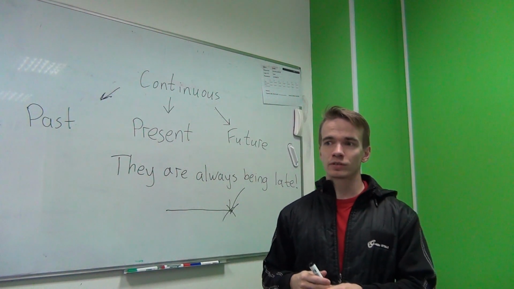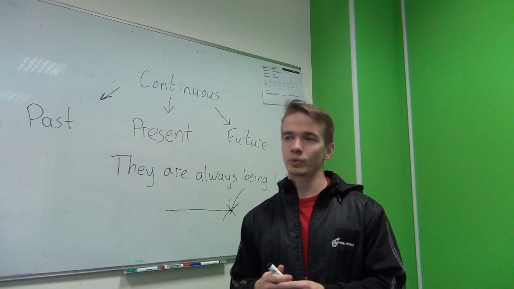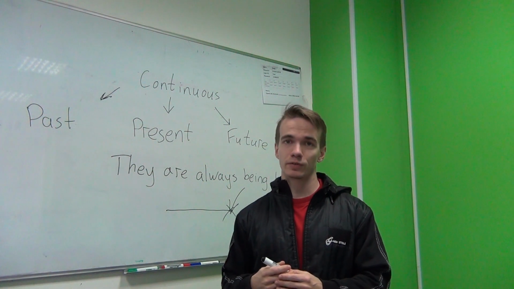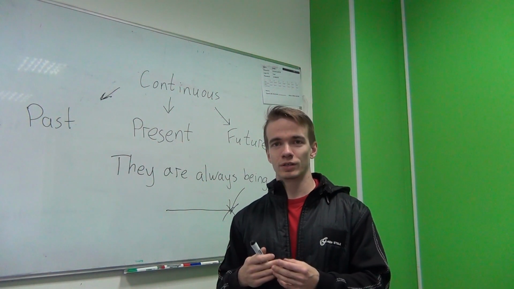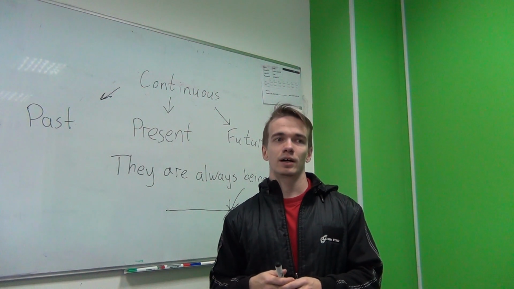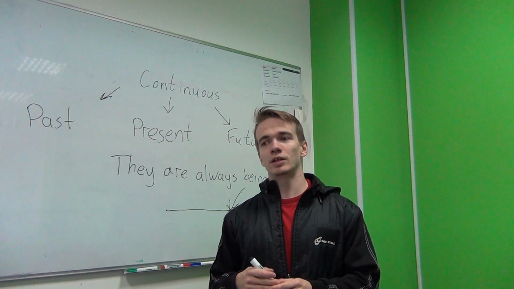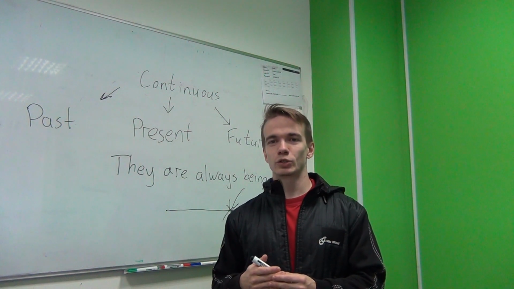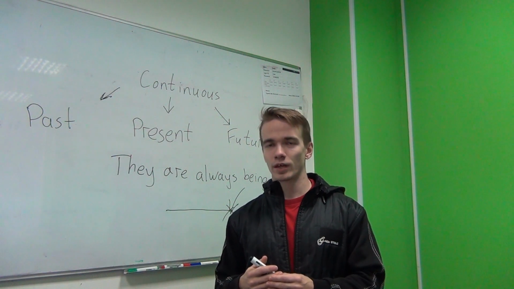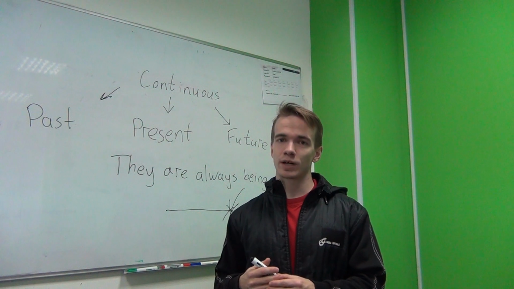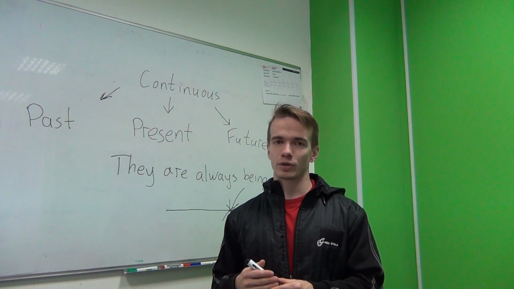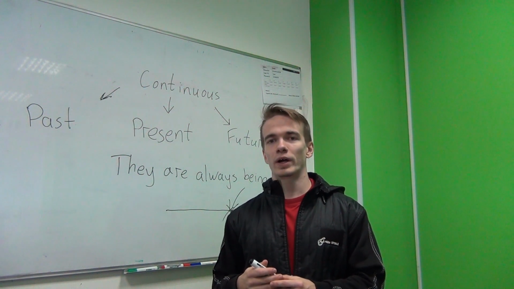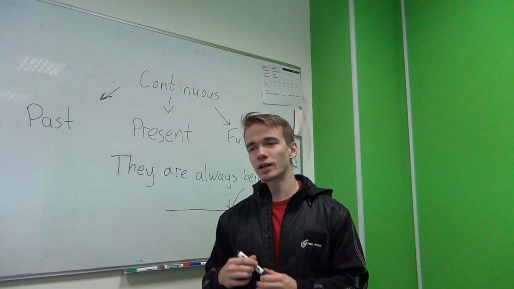So for future continuous, you should remember only a few things: we have all the same rules as for present continuous and past continuous, but in the future. All of them should be in the future with its structure. The key moment that you need to remember is that in interrupted actions for future continuous, we interrupt not by future simple, as we could think, but with present simple. So, what does it mean? We can say, I will be reading a book when she comes. She comes and I will stop reading a book.